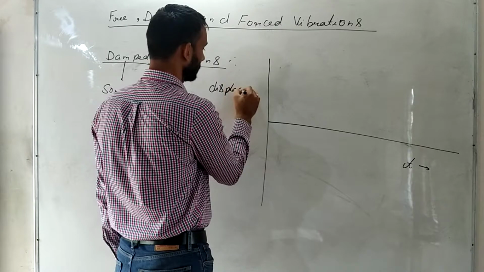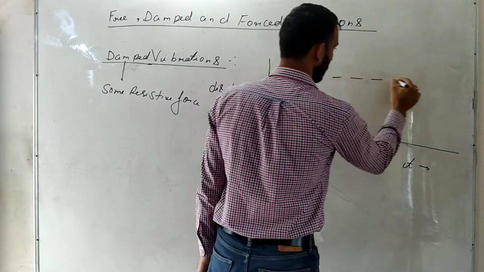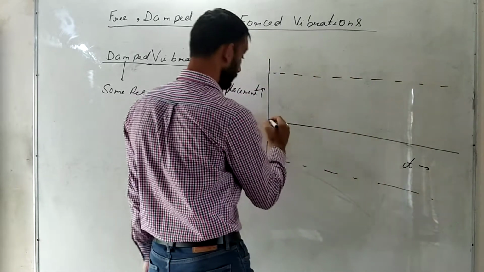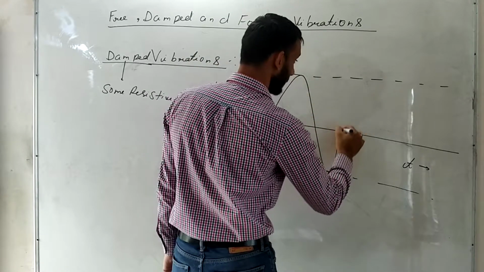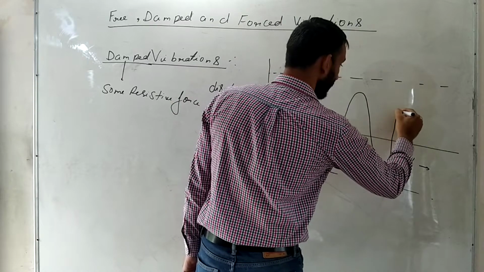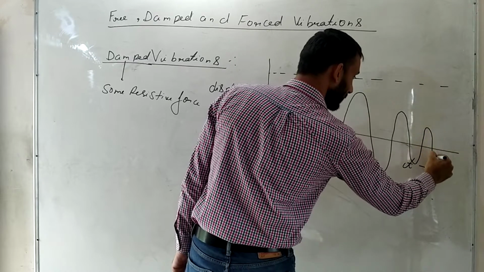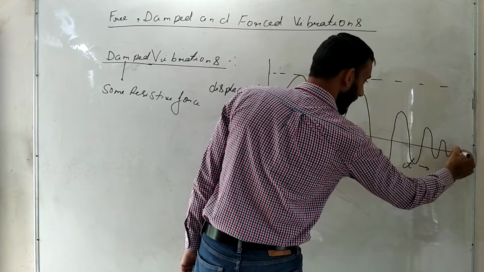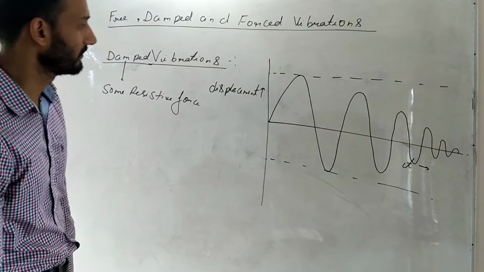Here we have displacement. So let us assume that we start from here. First the amplitudes are like this, then they will decrease, then again they will decrease, then again, and again, and then they are going to die after some time. So this is how the graph is going to look.